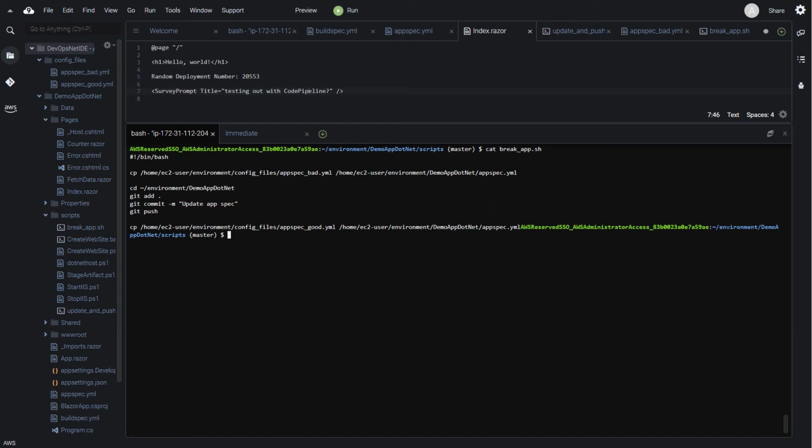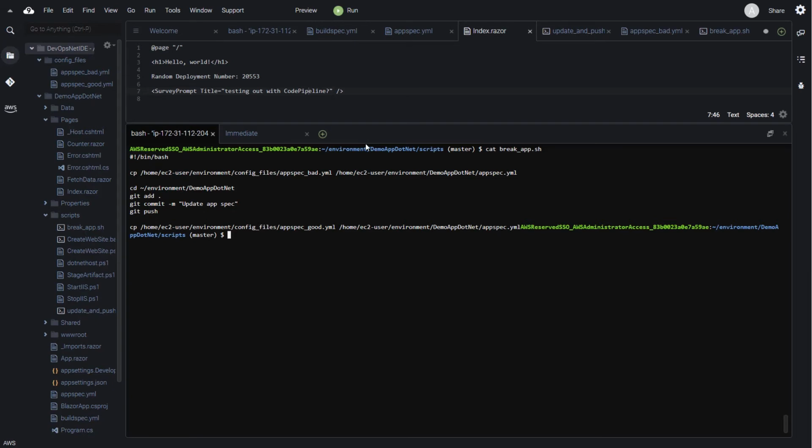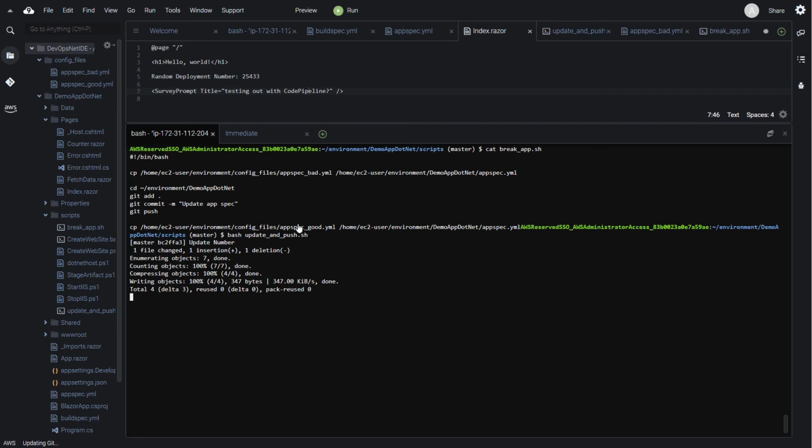But let's go ahead and make a change now. So right now we can see our deployment number is 20553. And we can see it on our application, 20553. If we reload, we can still see it's 20553. Now, let's go ahead and run our script. And we can see that we've updated our change. And we can also see that our random deployment number has changed to 25433,